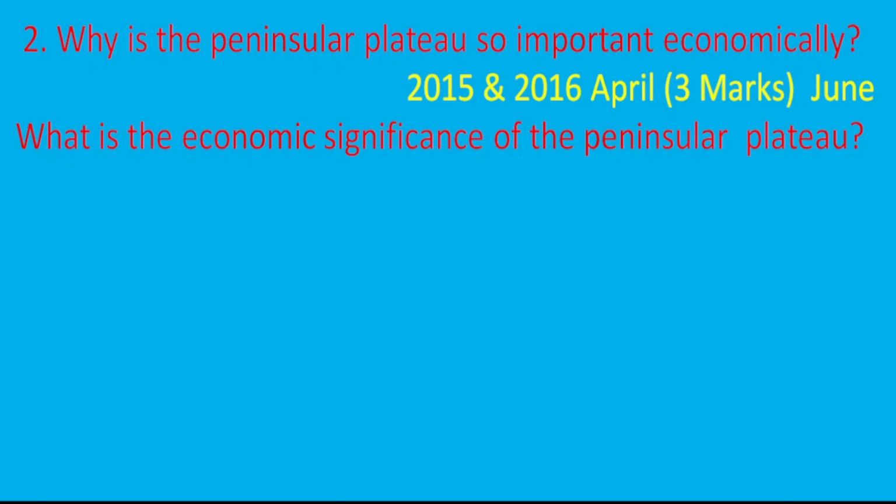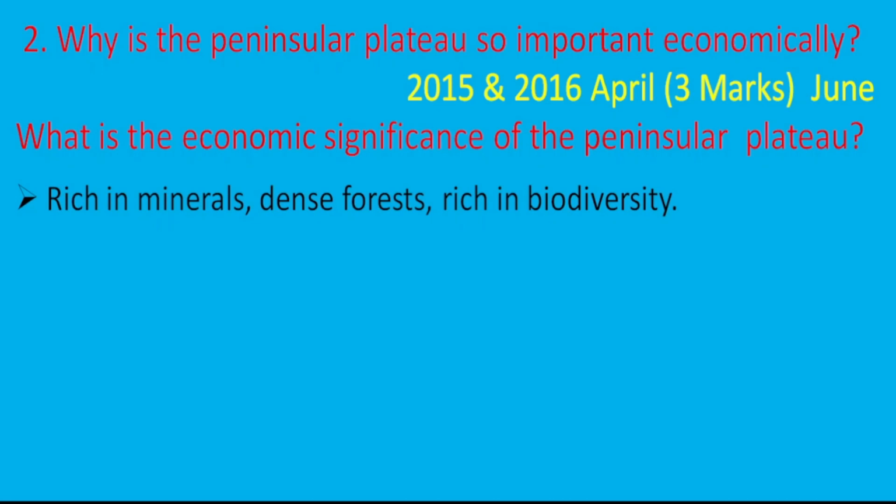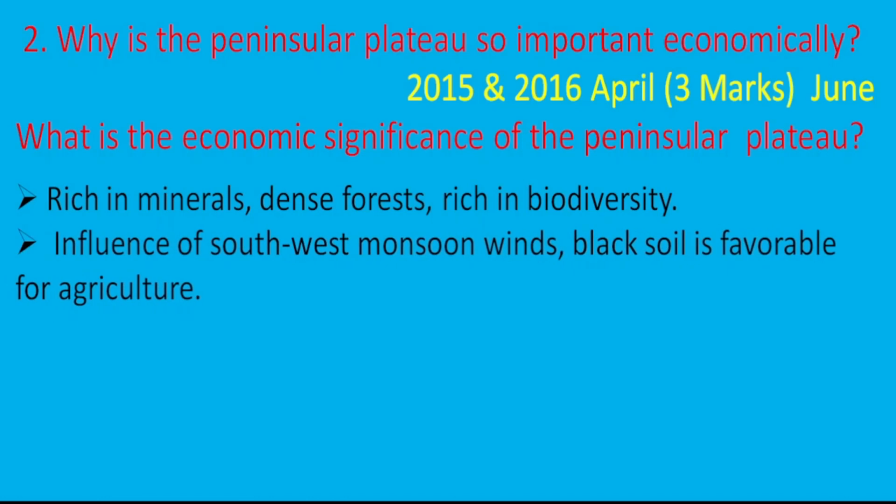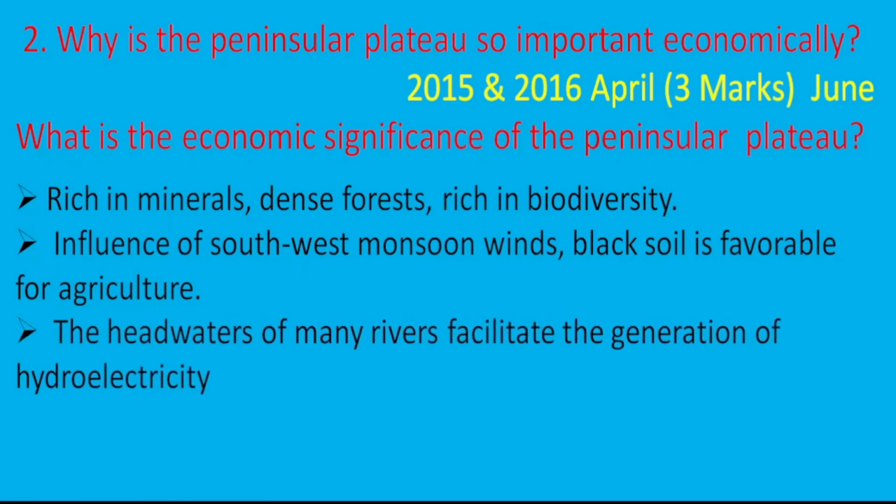The answer is: rich in minerals, dense forest, rich in biodiversity. The second point is the influence of southwest monsoon winds. Black soil is favorable for agriculture. The headwaters of many rivers facilitate the generation of hydroelectricity. The fourth point is, there are also hill stations here. These are the 4 points you have to write for this question. So let's move to question number 3.